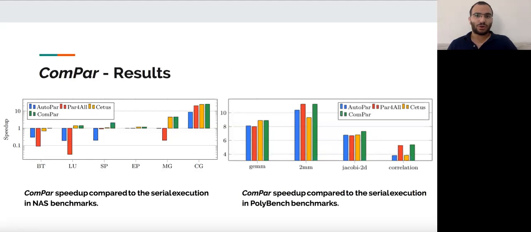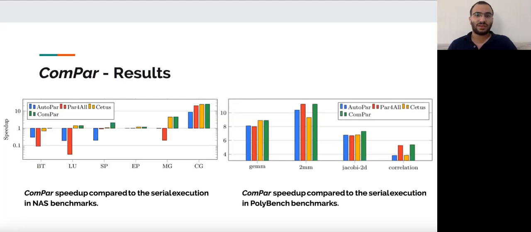To test ComPar and show that it does indeed produce the best results out of all three automatic parallelization compilers, we executed ComPar, AutoPar, Par4All, and Cetus on the NAS and Polybench benchmarks. As one can see from the graphs, ComPar always produced better results than each of the compilers, or at least as good as the best one. We can observe in the left graph that while some S2S compilers produced inferior runtimes than the serial execution, ComPar consistently reduced the code's running time.